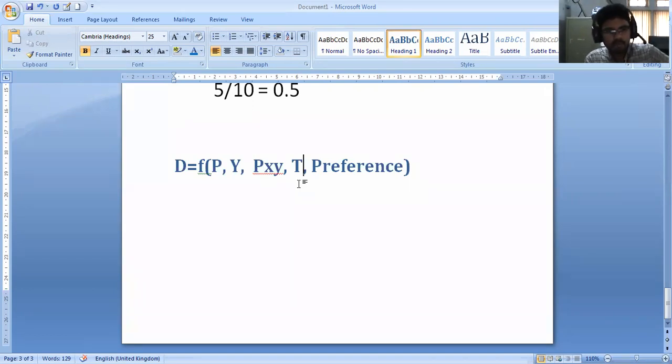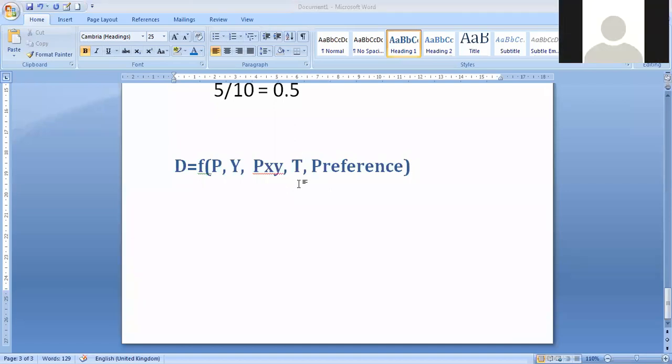Am I right? Yes, sir. So when you like that kind of meat, whether fish or any meat, automatically the demand increases.